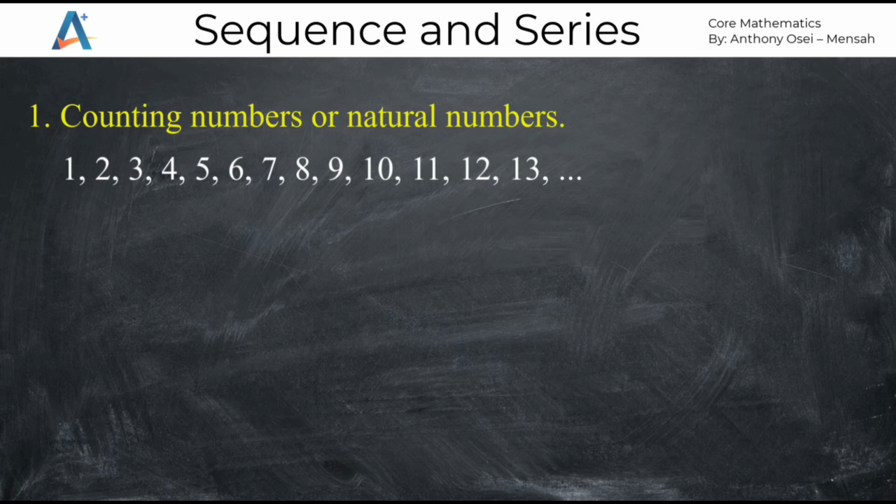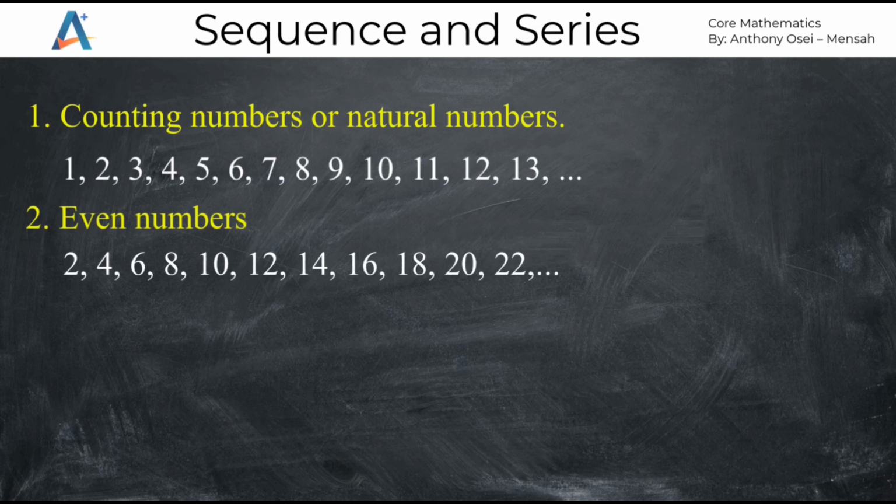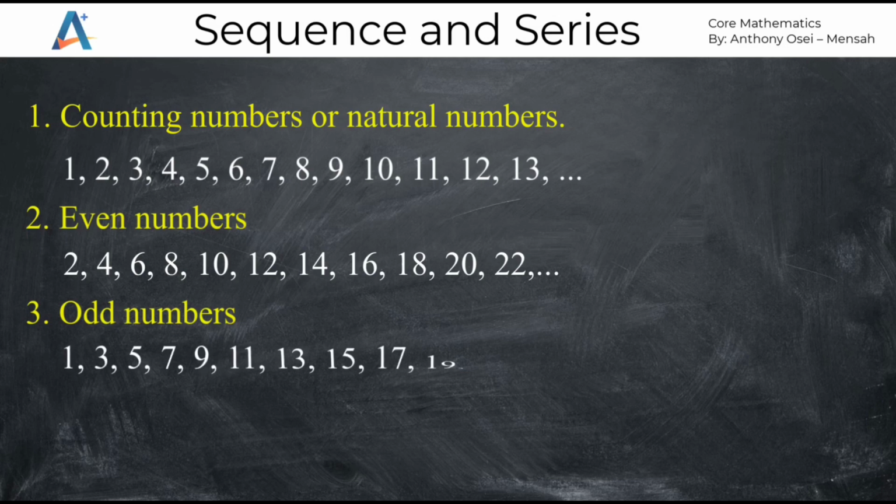Also, another type of sequence is even numbers. And even numbers are numbers that are divisible by 2. In example number 2, you realize we have even numbers such as 2, 4, 6, 8, 10, 12, 14, 16, 18, 20, and 22. So these are some of the common sequences. We also have a common sequence referred to as odd numbers. Now, odd numbers are numbers that are not divisible by 2. Unlike even numbers, when you divide odd numbers by 2, you get a fraction or a decimal number. So in example 3, we see odd numbers such as 1, 3, 5, 7, 9, 11, 13, 15, 17, 19, 21, and so on.